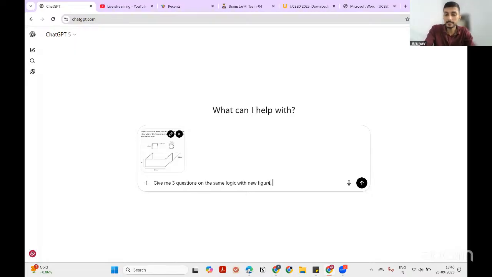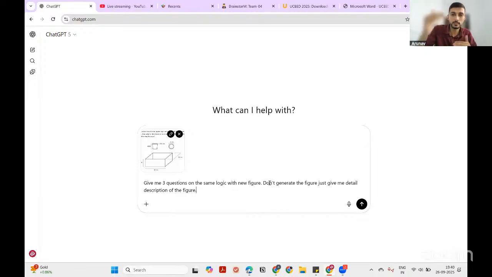But I will not ask ChatGPT to create the new figure yet. Do not generate the figure. Just give me a detailed description of the figure. That's it. Let's keep it very simple right now. I can give you a full chat, full prompt जिसके बाद में वो एक बार में ही दे देगा.